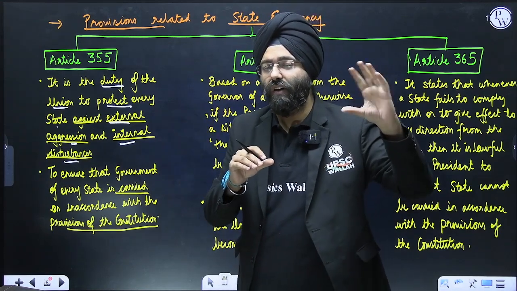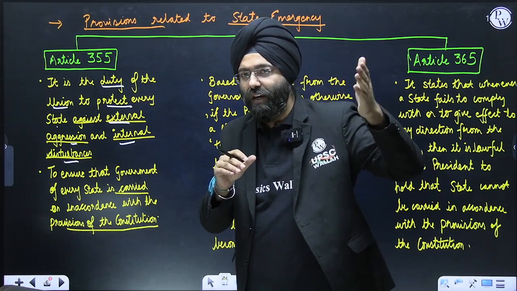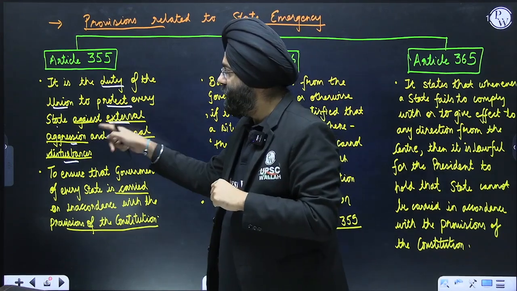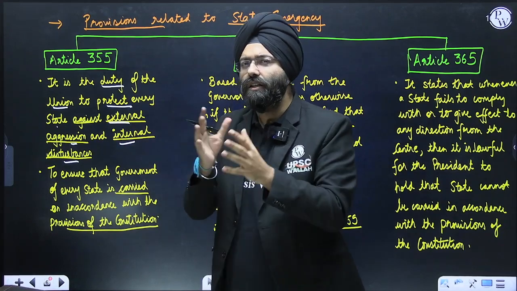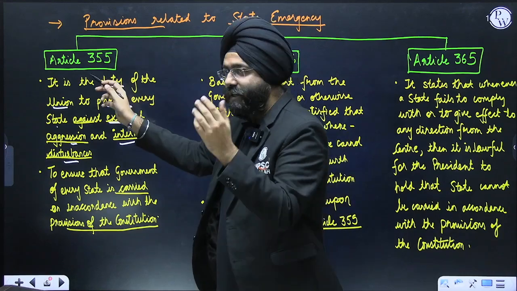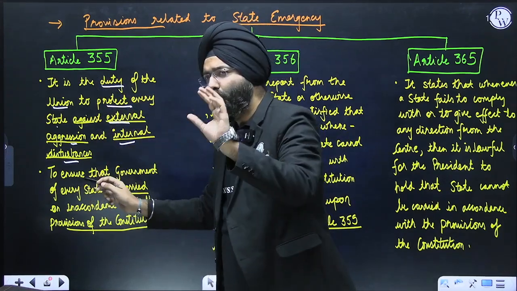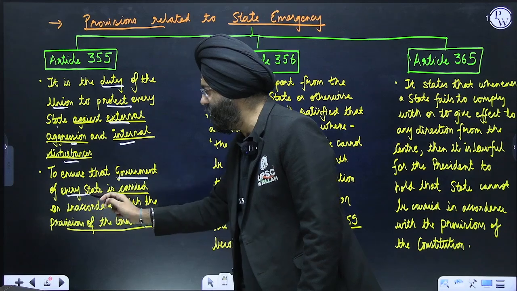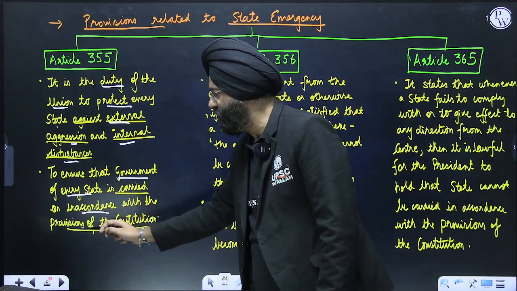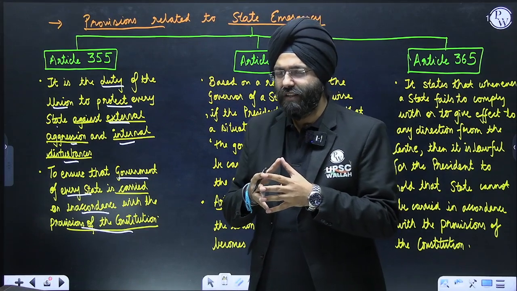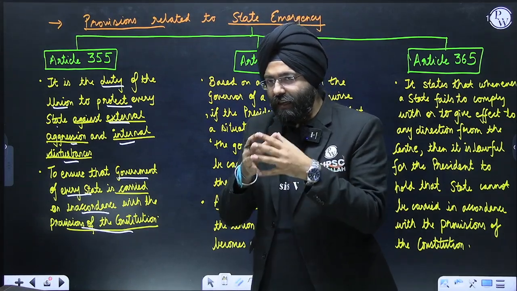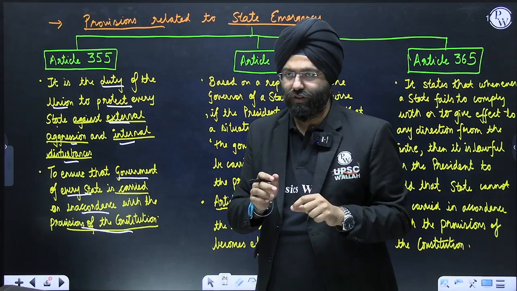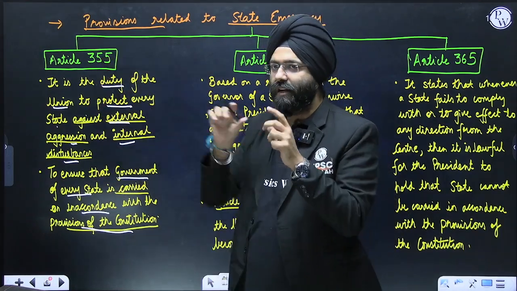For that matter, let us say you have a possible attack in border regions. It is not only an attack on that particular state, it is an attack on India also. That is why external aggression, and obviously if there are certain internal disturbances, then also it is the duty of the Union. Second, to ensure that governance and government in every state is carried out in accordance with the provisions of the constitution. These are the two things which are mentioned in Article 355.